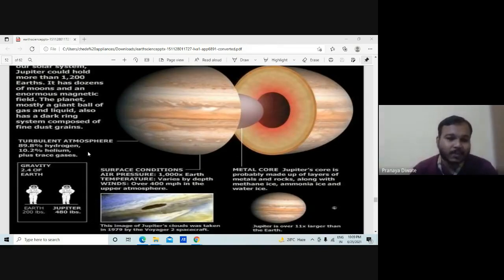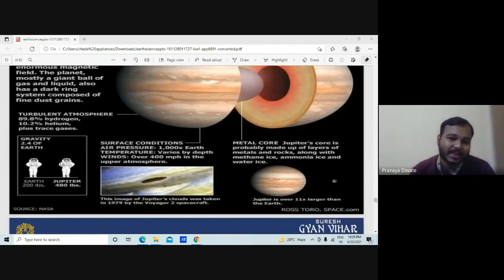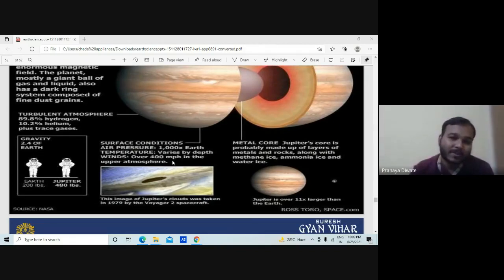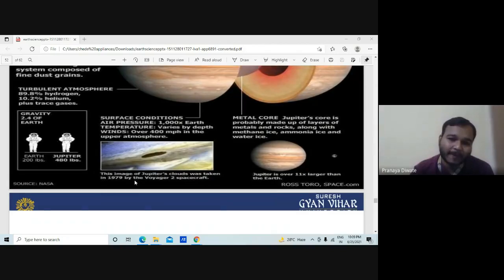The atmosphere is more turbulent, 89% hydrogen, 10% helium, plus trace gases. The gravity of this planet is 2.4 times that of the Earth. So the surface conditions, air pressure, and so on are more intense here.